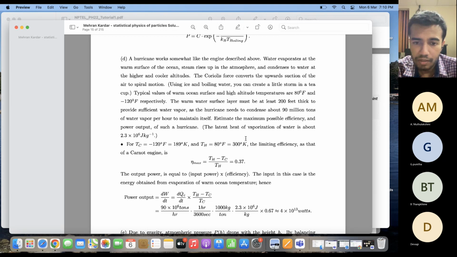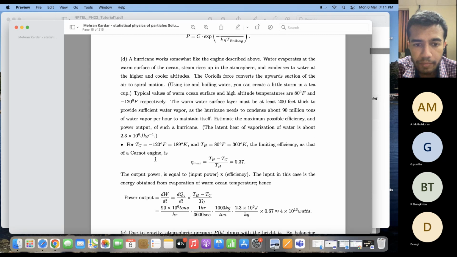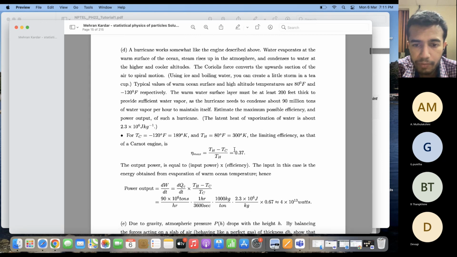If we now treat the hurricane as a Carnot engine, then the maximum efficiency is given by 1 minus the cold temperature over the hot temperature. The cold temperature is this and the hot temperature is this. If we write it in terms of kelvins, we can calculate eta max, which turns out to be equal to